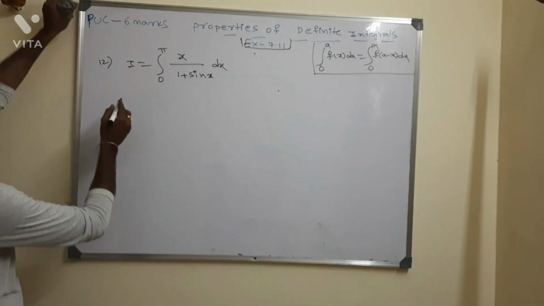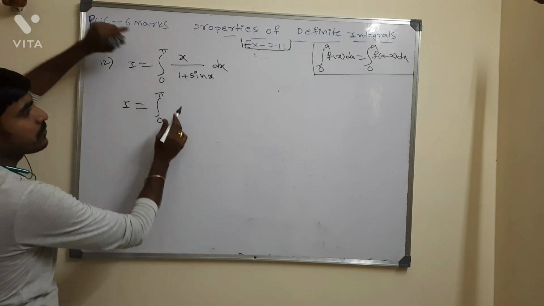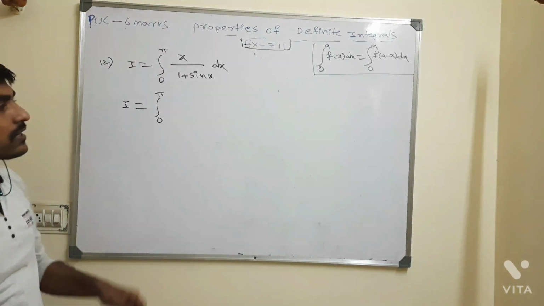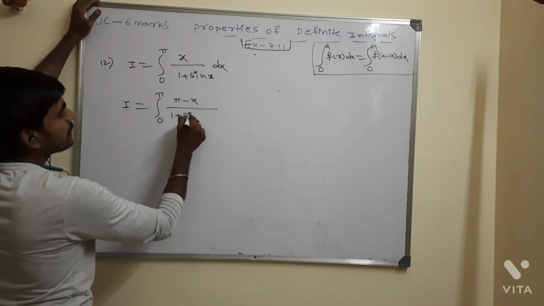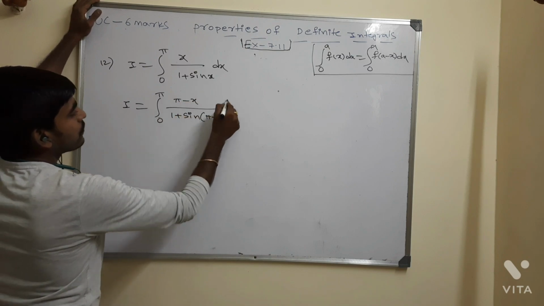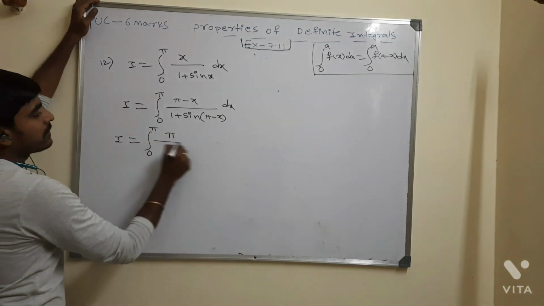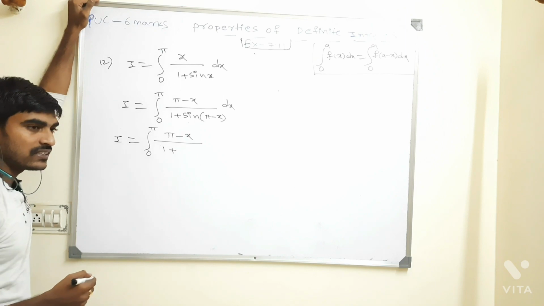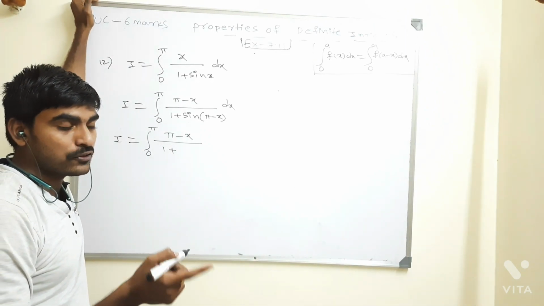I is equal to integral 0 to pi, x dx divided by 1 plus sine x. In place of x, what do you need to write? Here I have x, so write a minus x, same pattern you follow. Then x means pi minus x divided by 1 plus sine of pi minus x whole dx, right? Then I value 0 to pi, pi divided by... now tell me here, sine, one more time you write, 1 plus sine of 180 minus theta. Which quadrant? Second quadrant. In the second quadrant, is sine positive or negative? Positive. If it is positive, it is plus sine x.